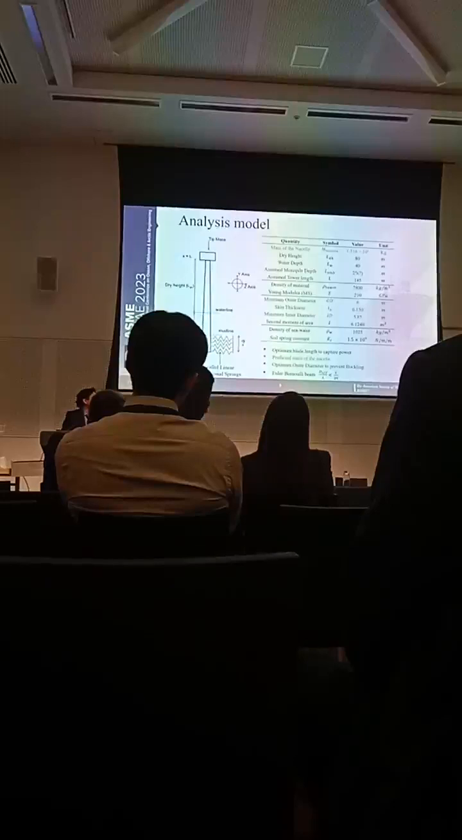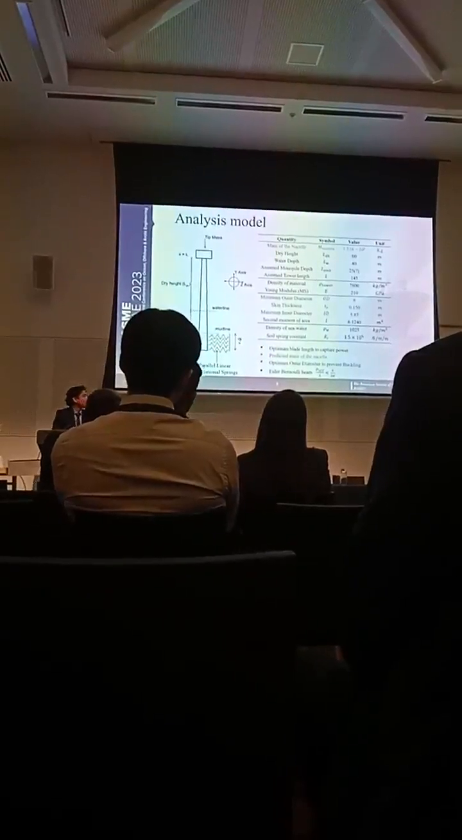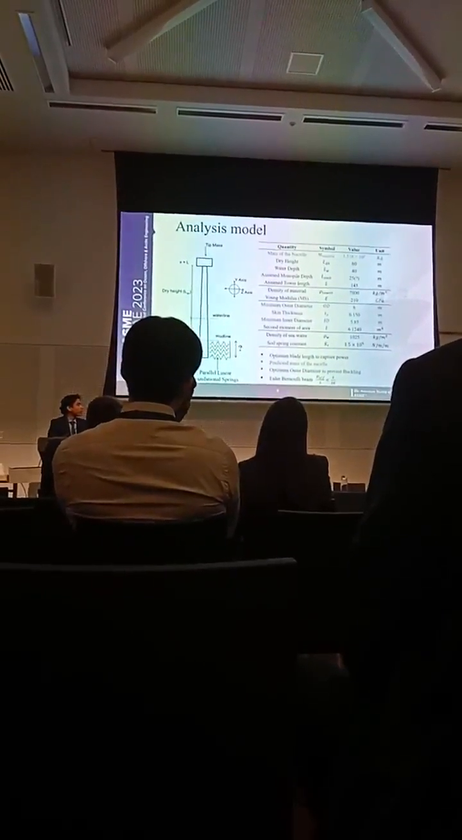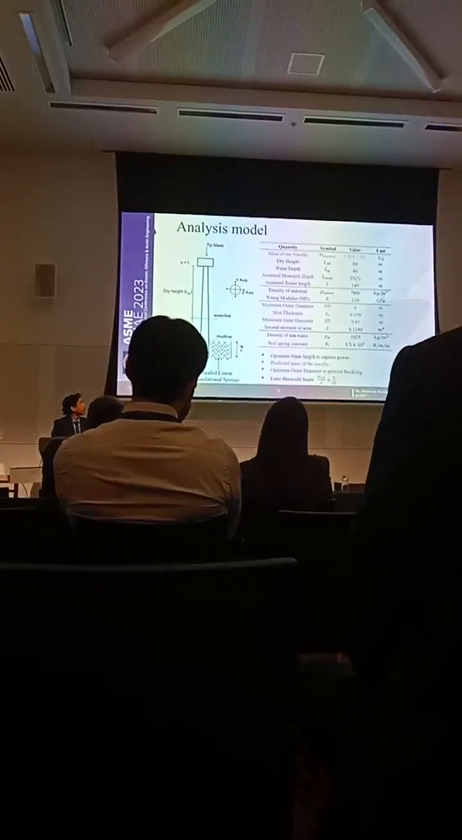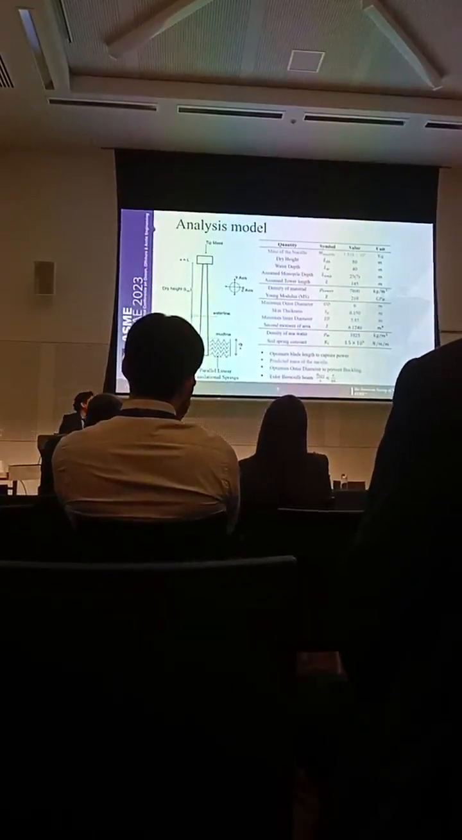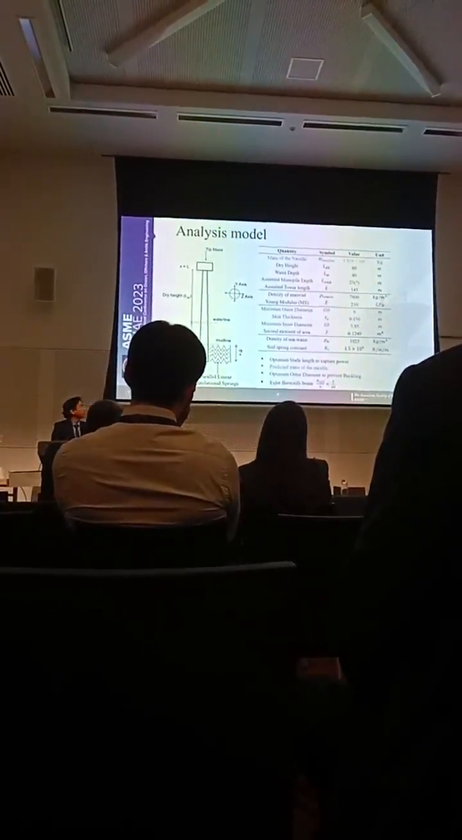Upon calculating the ratio of effective diameter to length, we have found it to be less than 1 by 20 of the total length of the tower. Hence, we can assume the tower to be a Euler-Bernoulli beam.